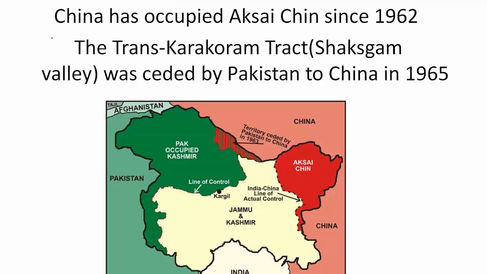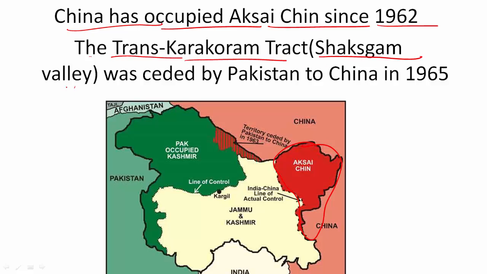Also, there is another aspect to this problem now. China has occupied Aksai Chin after the war of 1962. This is the area called Aksai Chin. Although it is very sparsely populated, it was part of the Kingdom of Kashmir and now it is under Chinese control. Also, after this war, Pakistan wanted to develop a friendship with China, and to solidify this friendship, they simply gave away a large piece of land, the Trans-Karakoram Tract or the Shaksgam Valley.